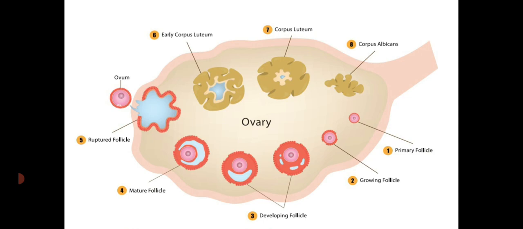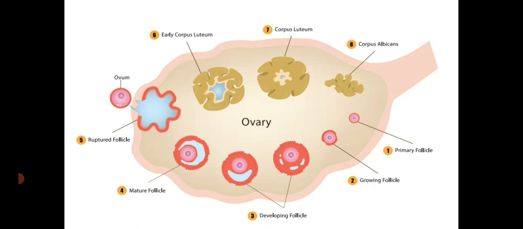Then after the follicle wall ruptures, the egg or ova is released outside. Then after that, the follicle is converted into a corpus luteum, that is early corpus luteum and finally matured corpus luteum, and finally it is said to be a corpus albicans.